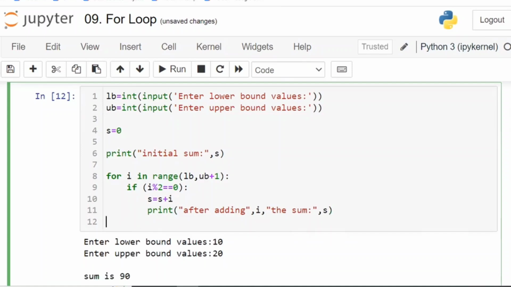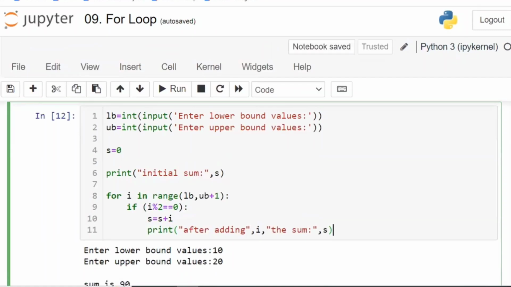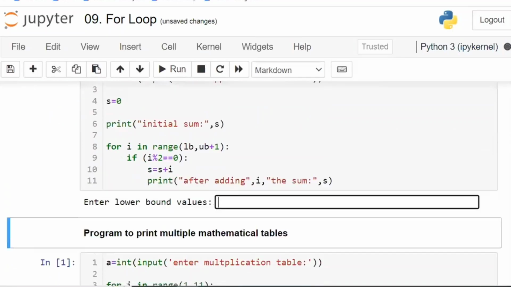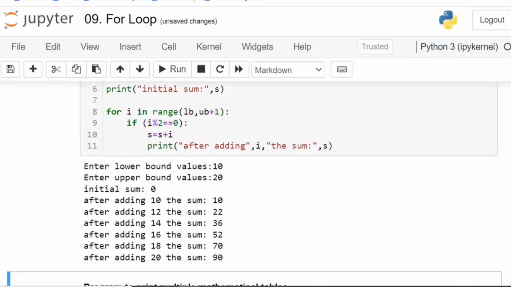Now what happens? The initial sum is s, meaning s is 0 initially, so 0 will be printed. After that it will come inside, and every time it is going to print the lower bound 10, upper bound 20. So the initial sum is 0. After adding 10, the sum is 0 plus 10, 10. 10 plus 12, 22. 22 plus 14, 36. 36 plus 16, 52. 52 plus 18, 70. 70 plus 20, 90.